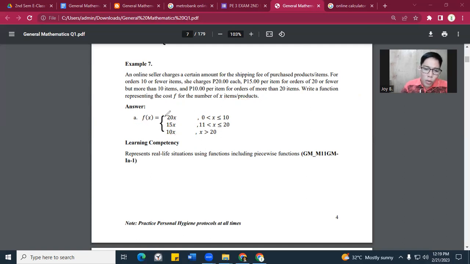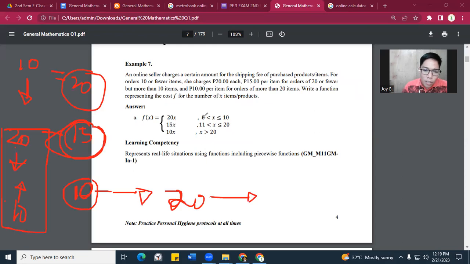Because here, you will pay 20 pesos kapag ang order mo is lesser than or equal to 10, but more than 0. So that's what I wrote earlier. Same pa din siya. So that's what you need to pay. Nakuha? Okay, balik tayo dito. Kapag lesser than or equal to 10, you will pay 20 pesos. But kapag hindi ka bibili, it must be 0. It must be greater than 0.